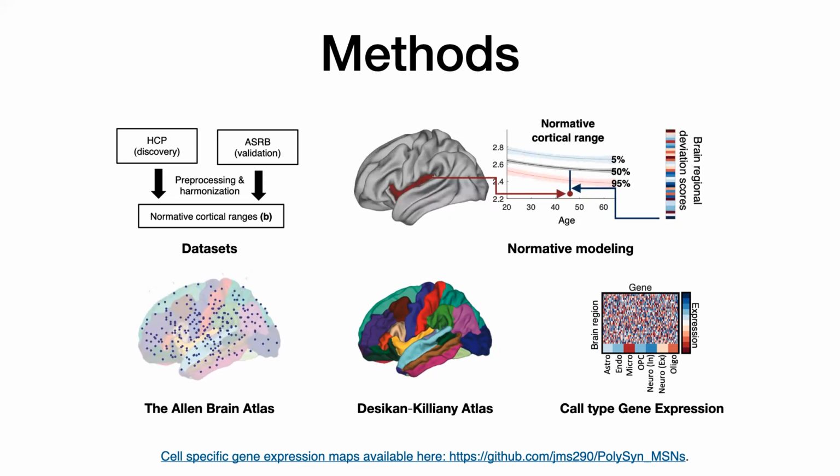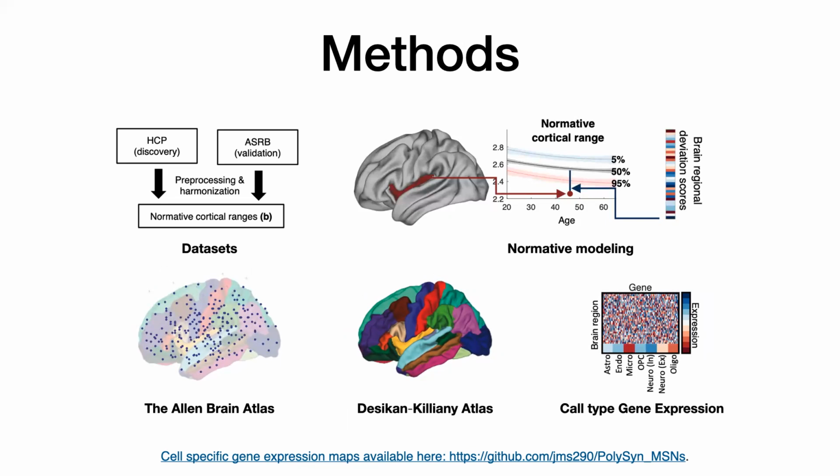Then these gene probes were mapped to the Desikan-Killiany Atlas, which yielded a matrix of genes by brain region, where each element reflects gene expression level. These were compiled into particular gene sets. These groups of genes, or gene sets, were compiled from all available large-scale single-cell sequencing studies in human brain tissue that have basically identified cell type or cell subtype marker genes. So this information was used to group the genes according to CNS cell class.